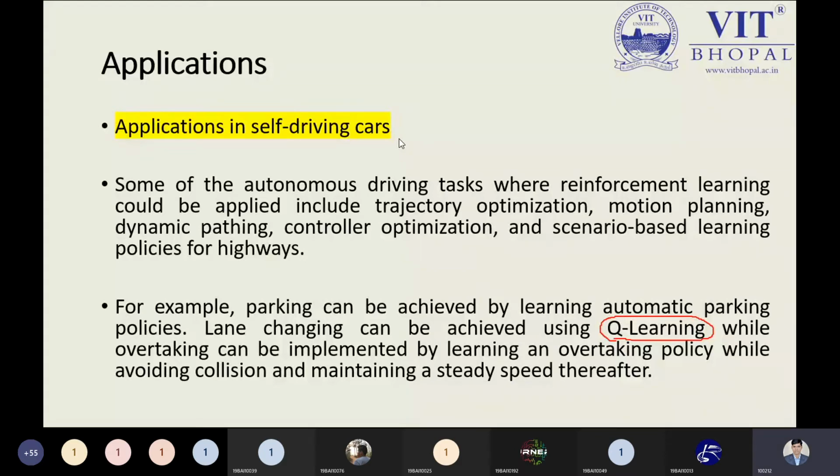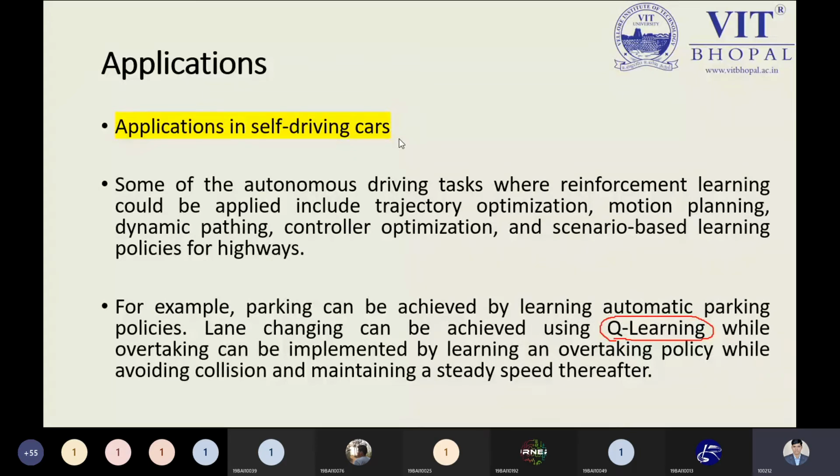So the application is the self-driving car. As we know, Google is doing a good job implementing the self-driving car, and Google is still working on it, because no model is perfect in this world. So Google or R&D companies will try to make a model in a simple way as well as provide better efficiency and effectiveness. So work is going on.